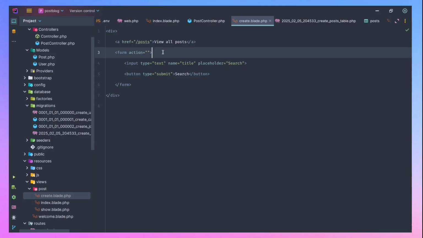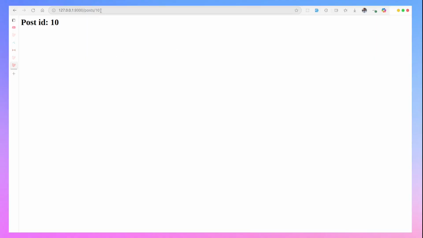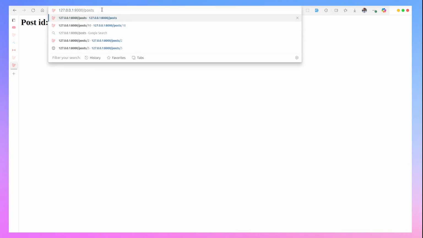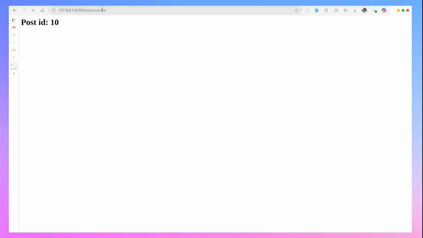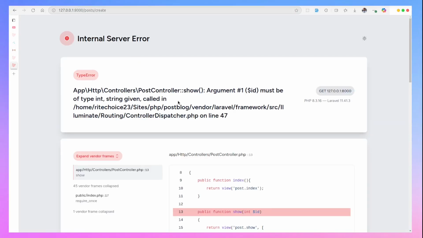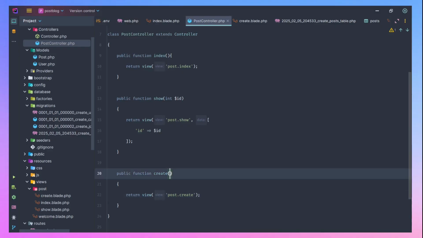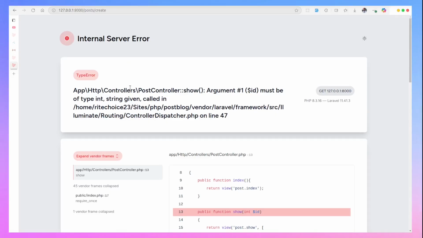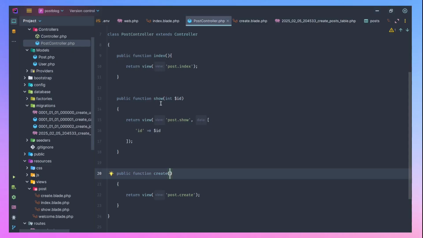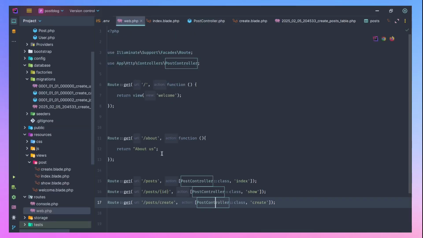So now I think we are making progress. If I come back to our browser now and I go to create, we should have a form here. What is it? All right, I know what's going on here.